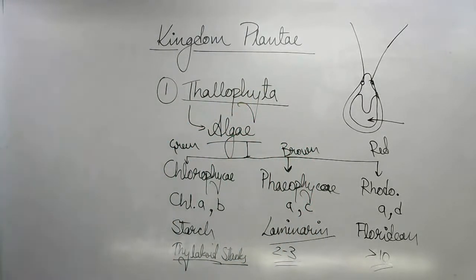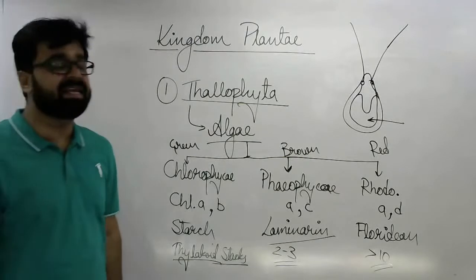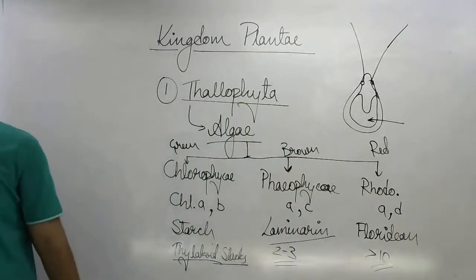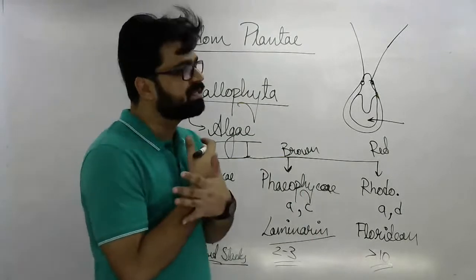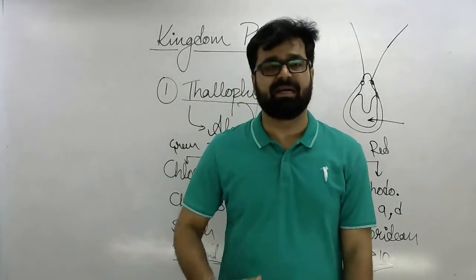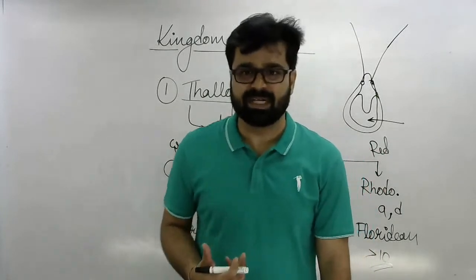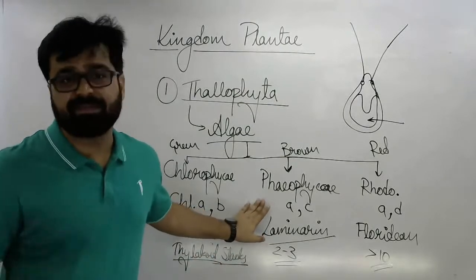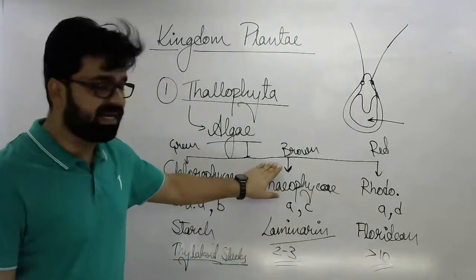That's why it is also known as giant algae. Another example is Laminaria. Laminaria again grows very long. That's why it is also known as devil's apron. So these are some examples of brown algae.